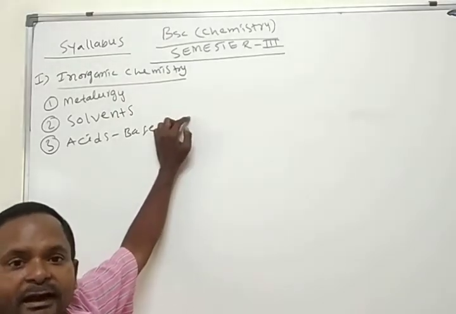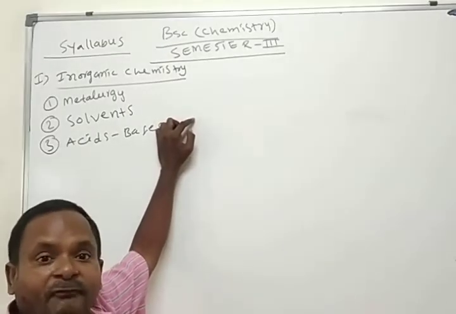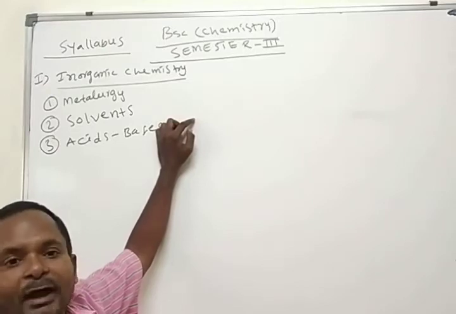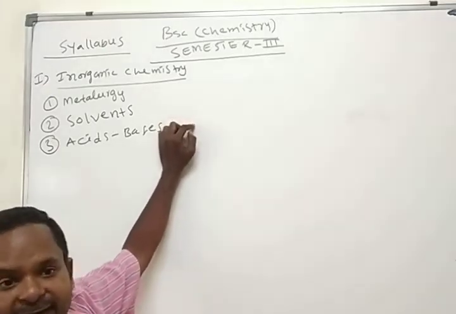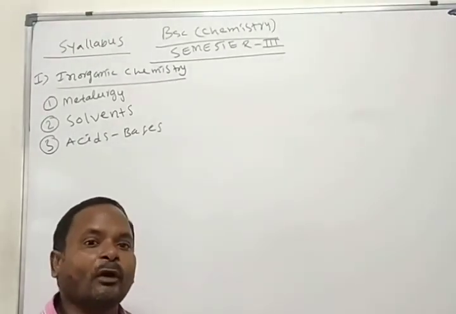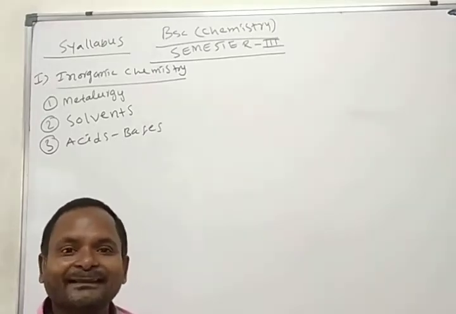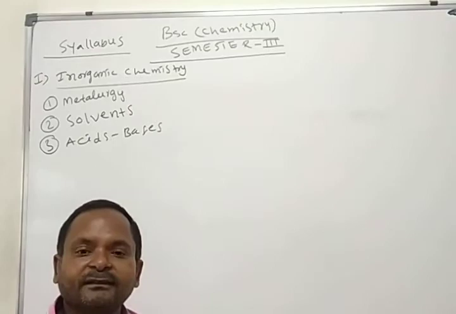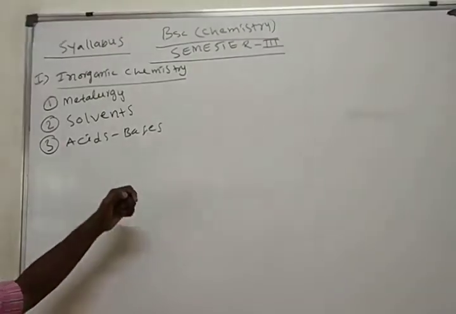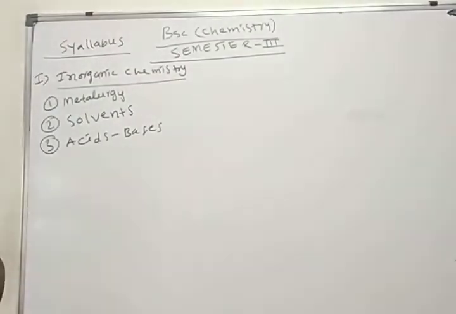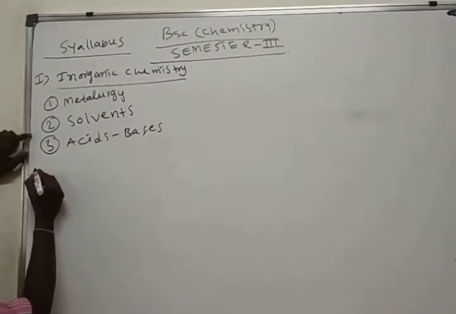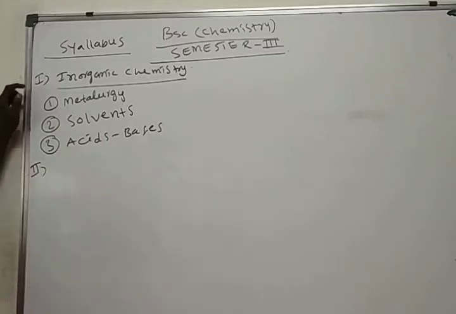Which donates an electron pair we call a Lewis base. Which has the capability to accept an electron pair we call a Lewis acid. These are the definitions of acid and base according to the three important theories: Arrhenius, Bronsted-Lowry, and Lewis. We'll see the complete description of acids and bases and all those theories in this chapter. These three chapters are present in inorganic chemistry, the syllabus of inorganic chemistry for third semester.